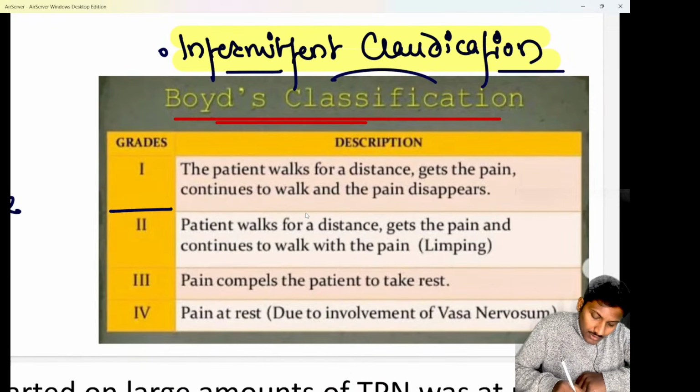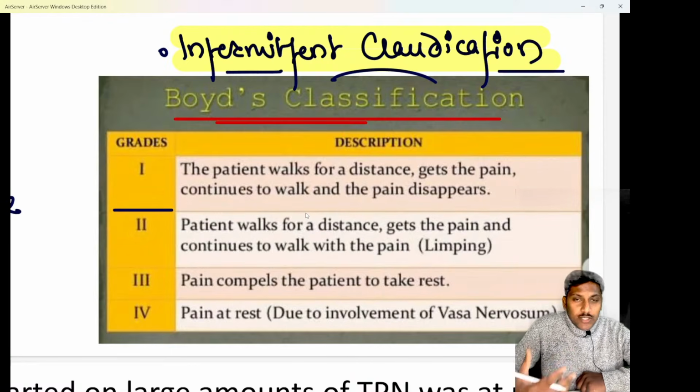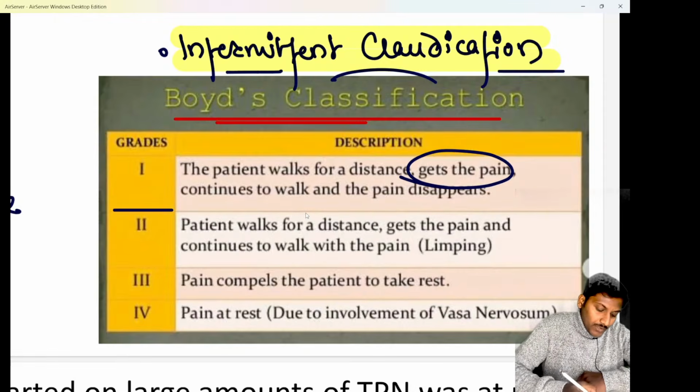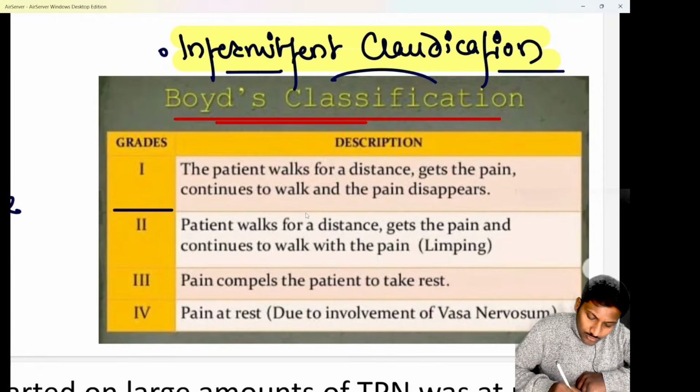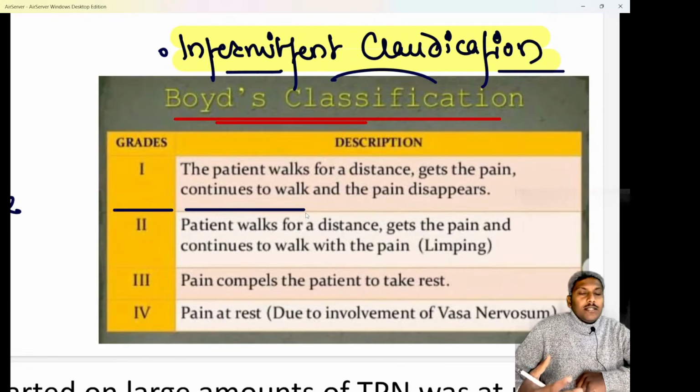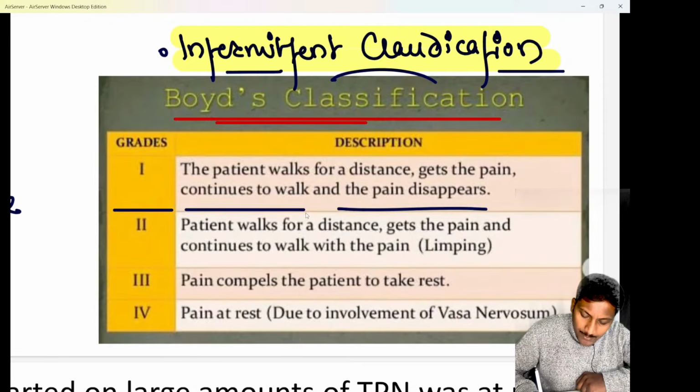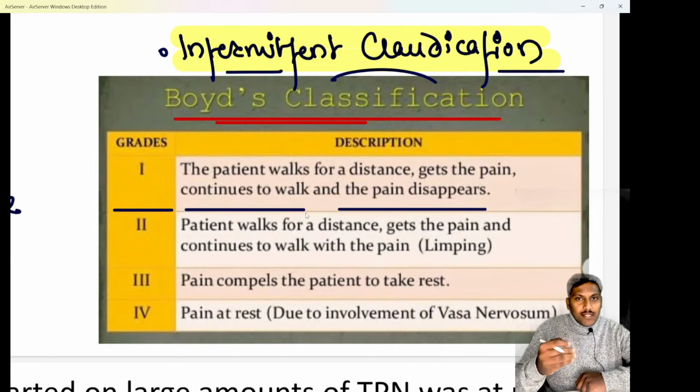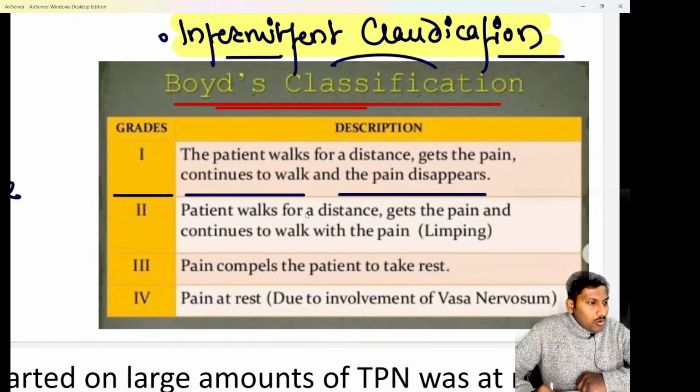In grade 1, the patient walks for a certain distance due to which the patient has a cramping pain. Then the patient continues to walk with pain. Why? The reason is the pain is not very severe, so the patient continues to walk, and as the patient continues to walk eventually the pain disappears. That means the patient keeps walking and after walking the pain goes away by itself. Clear? So in grade 1 the patient continues to walk and eventually the pain disappears on walking.